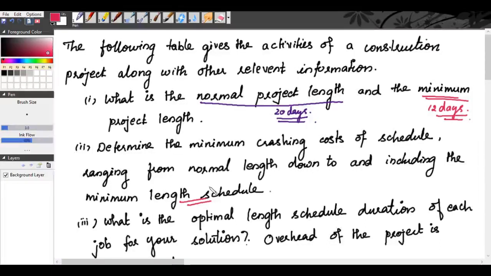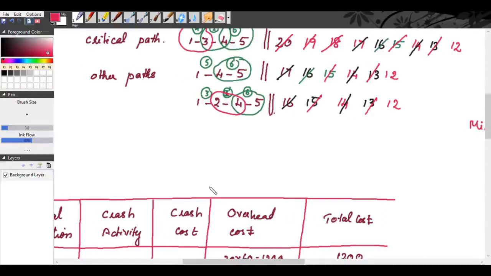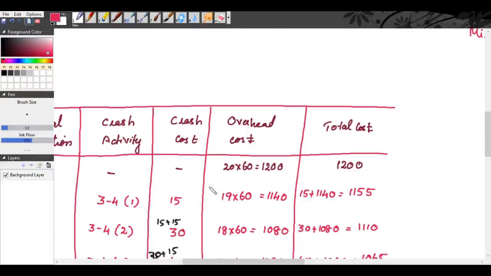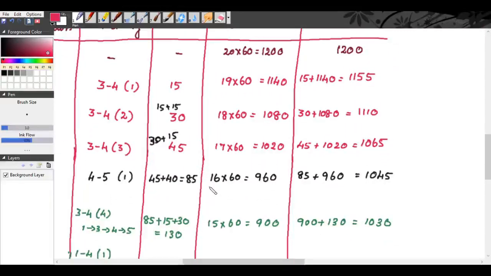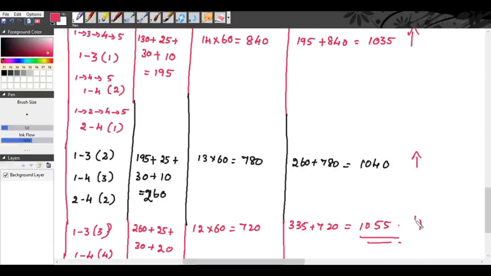So which means, see here you can compare the cost 1200, then 1115 the cost is reduced, 1110 the cost is reduced, 1065 the cost is reduced, 1045 the cost is reduced, 1030 the cost is reduced, 1035 the cost is increasing, 1040 the cost is increasing, 1050 the cost is increasing.